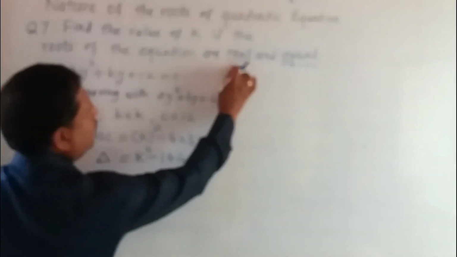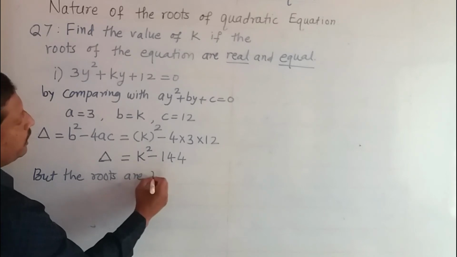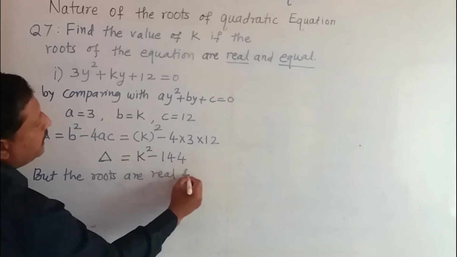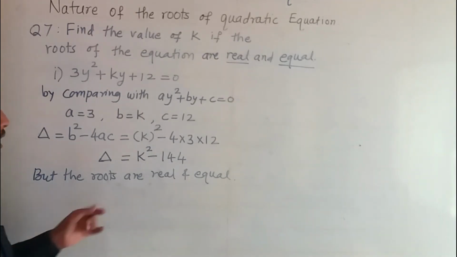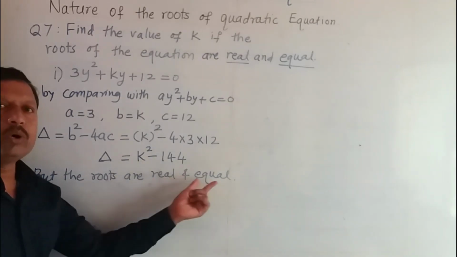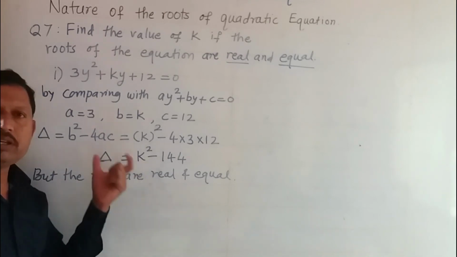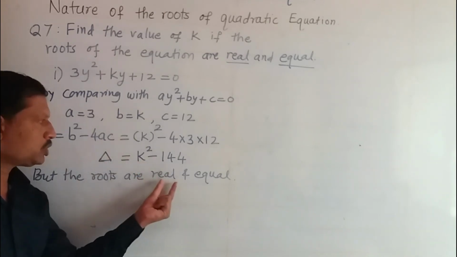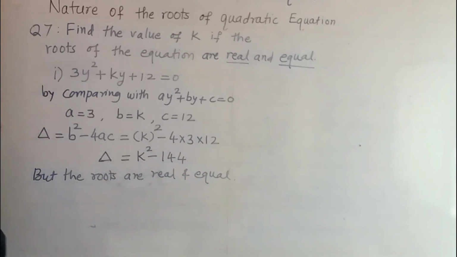Now here the roots are real and equal, that is given. The roots are real numbers as well as they are equal. When will the roots be real and equal? When the value of delta is 0. When the value of delta is 0, then the roots of that quadratic equation are real and equal. It means